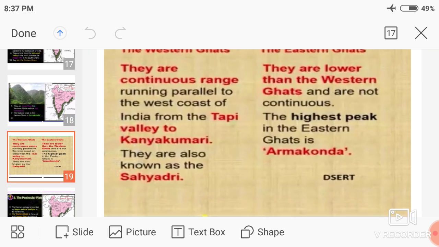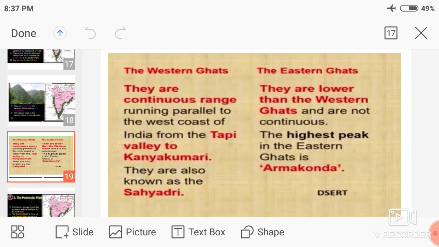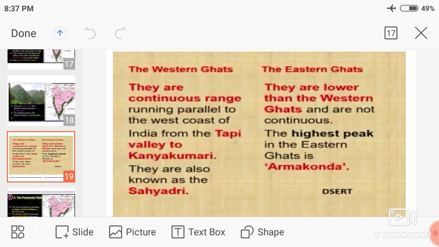Then, the difference between Western Ghats and Eastern Ghats. Very important, my dear students. It is asked in your examination. The Western Ghats are a continuous range running parallel to the west coast of India from the Tapi Valley to Kanyakumari.